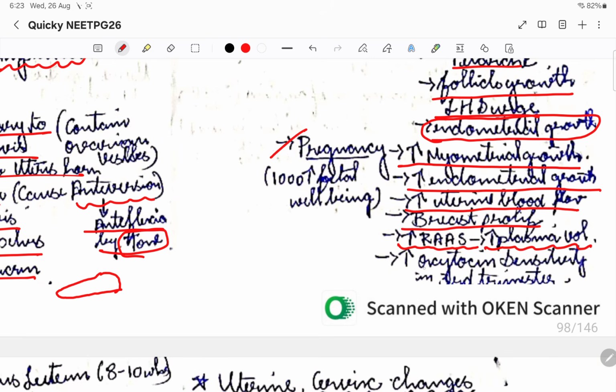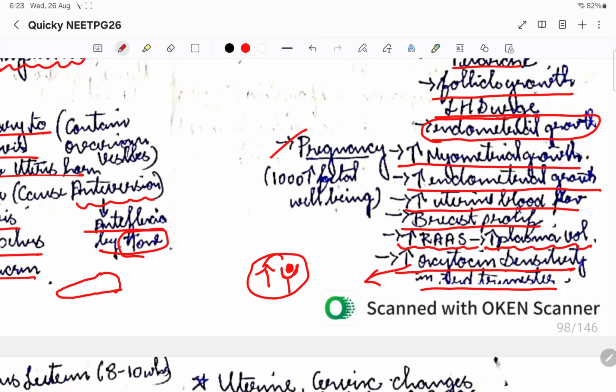Then coming to oxytocin sensitivity in the third trimester, because oxytocin sensitivity will be increased by estrogen, that is why the estrogen level will be increased during the third trimester, which will be later required for the labor process. Okay, so that is why the oxytocin sensitivity will increase in the third trimester.